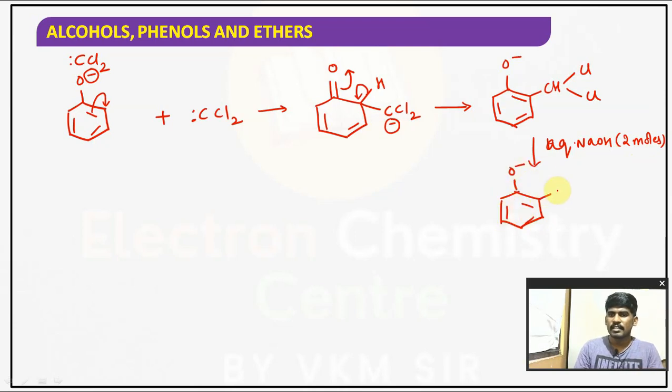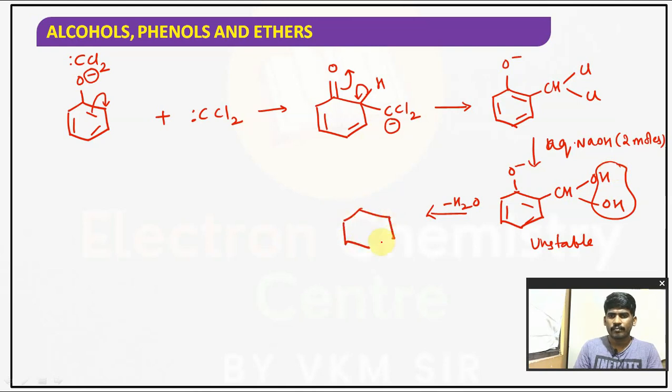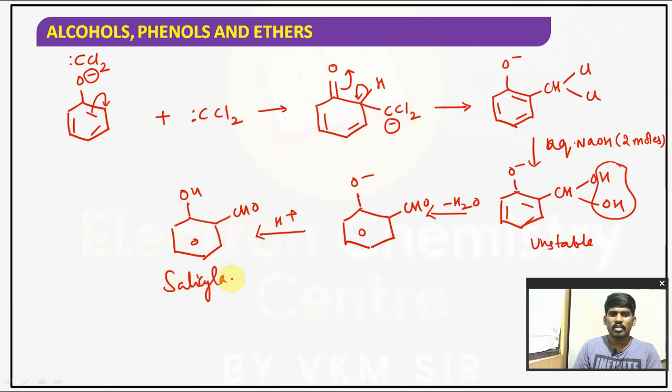So O minus gives you CH(OH)2. Now it is highly unstable. Water molecule is removed. And then it forms O minus CHO. On further acidification, it gives C6H4(OH)CHO. This is called orthohydroxy benzaldehyde, commonly known as salicylaldehyde. So when phenol is treated with chloroform, we get salicylaldehyde.